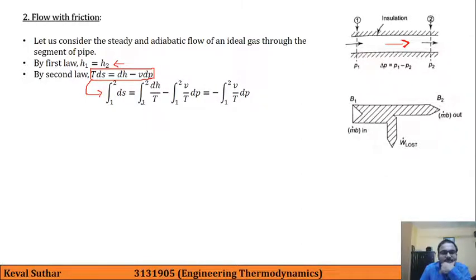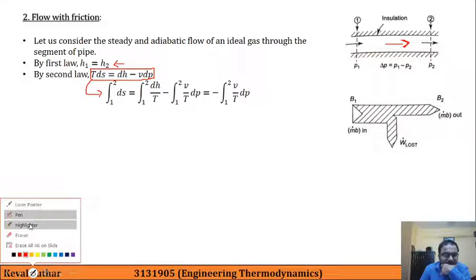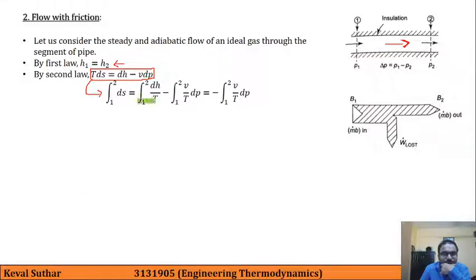And the first integration term is 0 because based on the first law H1 is equal to H2. So this green highlighted term will be 0. So we are only left with minus the integration of V upon T dP.